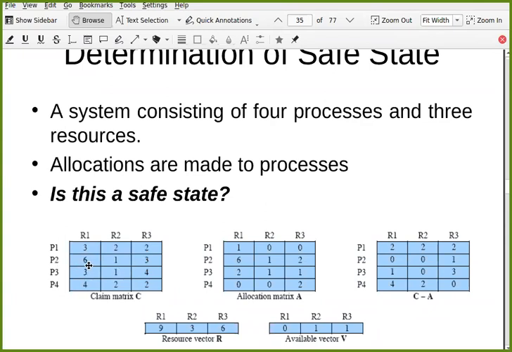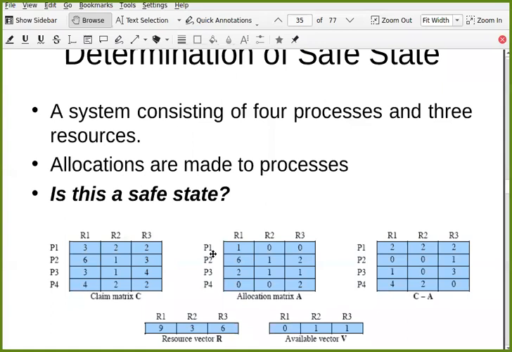P2 requires 6 units of R1, 1 unit of R2, and 3 units of R3. And same for P3 and P4. Then this is the allocation matrix, the current state. This is the current state of your process: how many resources are allocated to every process of different types.